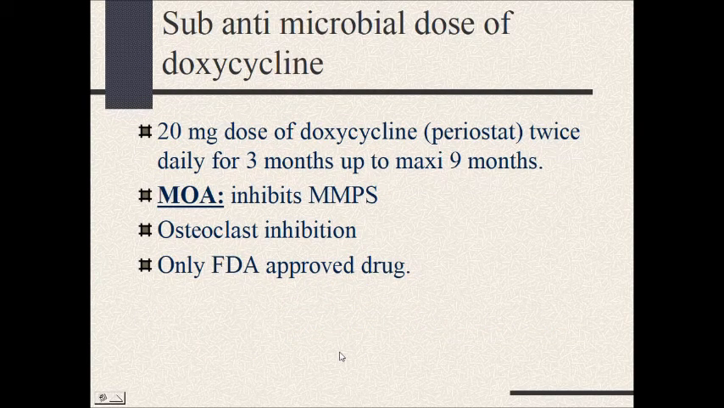Sub-antimicrobial dose of doxycycline: a 20 milligram dose of doxycycline, that is Periostat, is given twice daily for 3 months up to a maximum of 9 months. Mechanism of action: it inhibits matrix metalloproteinase. Osteoclastic activity is also inhibited, and it is the only FDA approved drug.